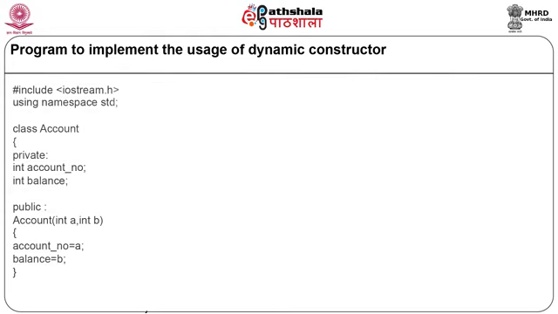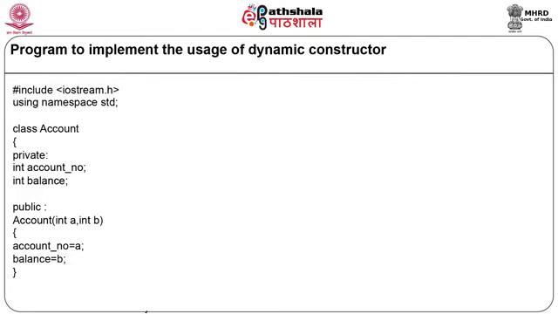We will start with the program: #include <iostream.h>, using namespace std. Here we are going to declare the class account as class account, private: integer account number and integer balance. So these two are the data members in a private scope. Now in a public section we will have the constructor account. It is going to accept two parameters, integer a, integer b. Account number equal to a and balance equal to b.